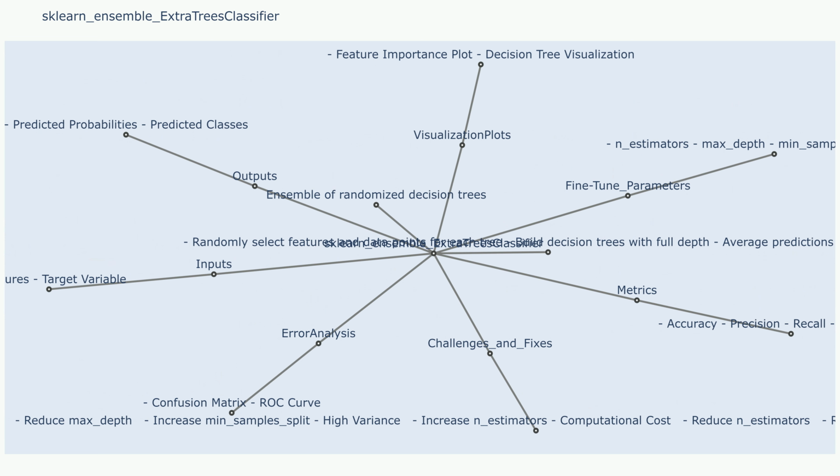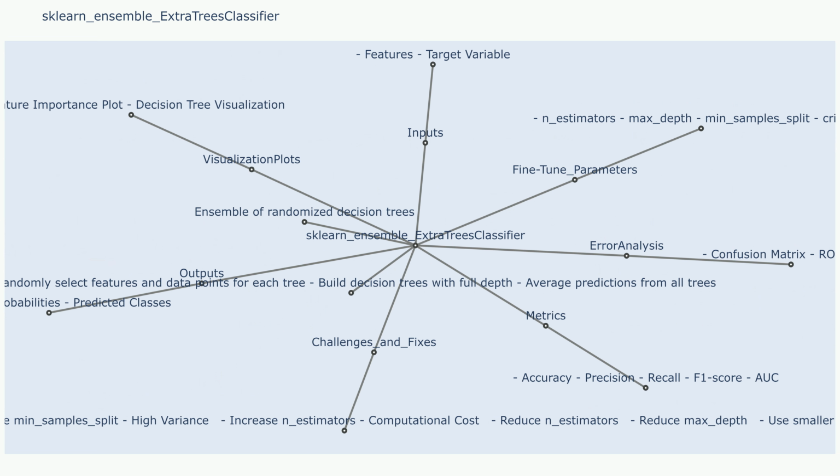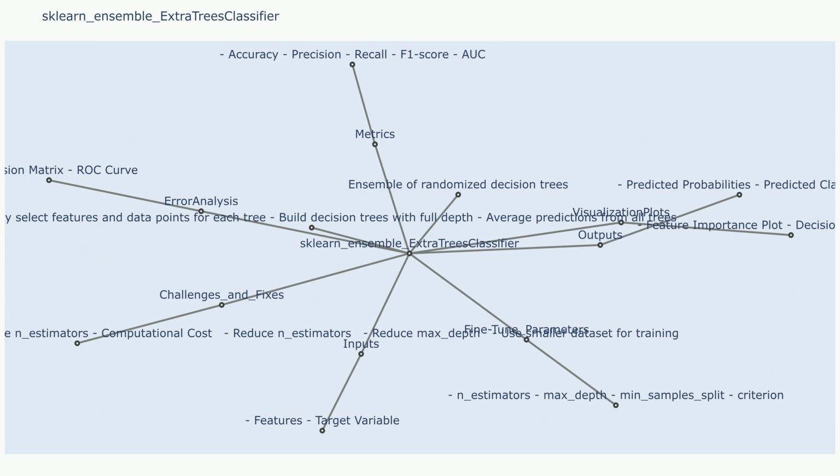Metrics: accuracy, the proportion of correctly classified data points. Precision, the proportion of correctly predicted positive cases out of all predicted positive cases. Recall, the proportion of correctly predicted positive cases out of all actual positive cases. F1 score, the harmonic mean of precision and recall.